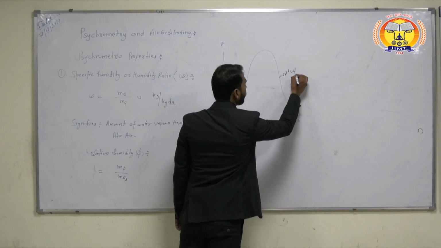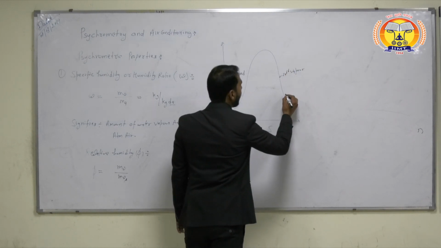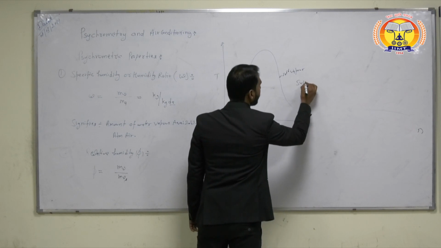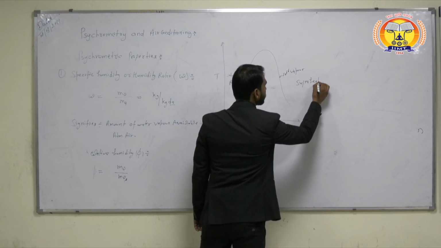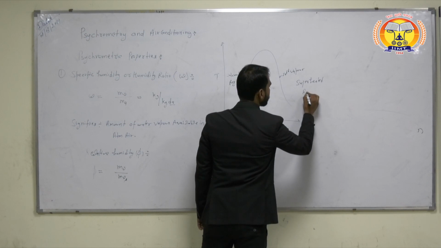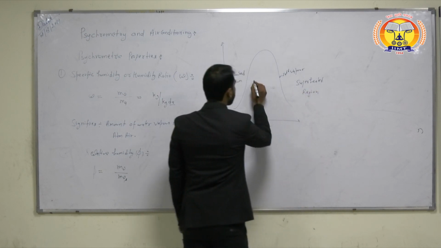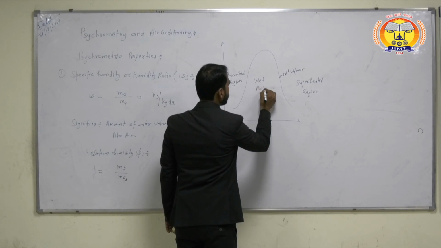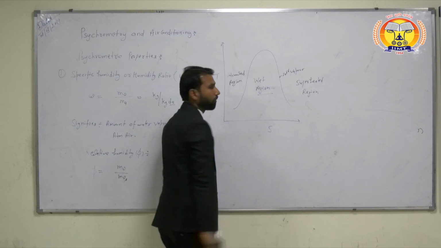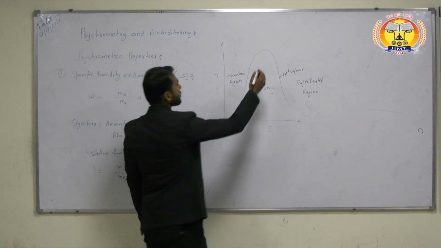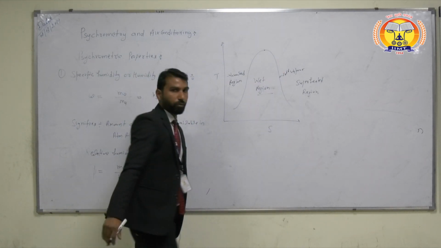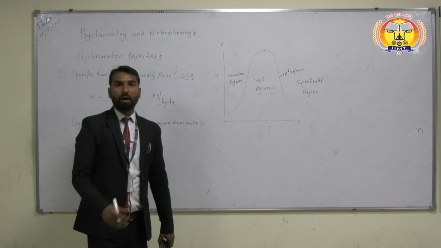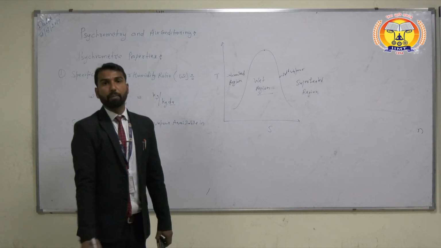This region is known as the superheated region, and this region is known as the wet or saturated region. This is known as the critical point. At the critical point, water flashes directly to vapor.